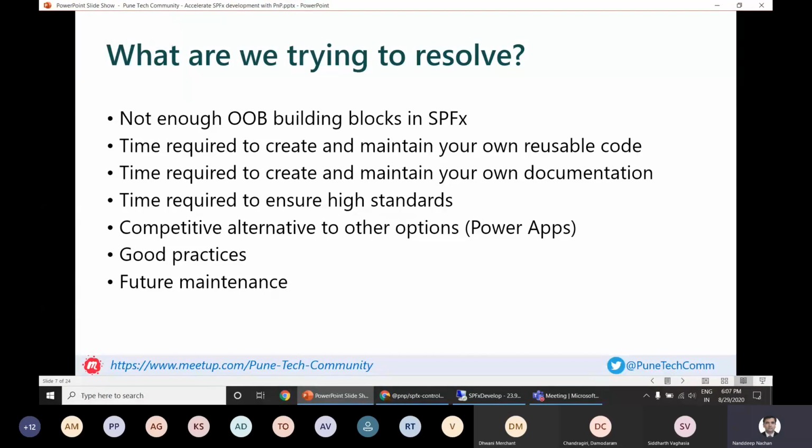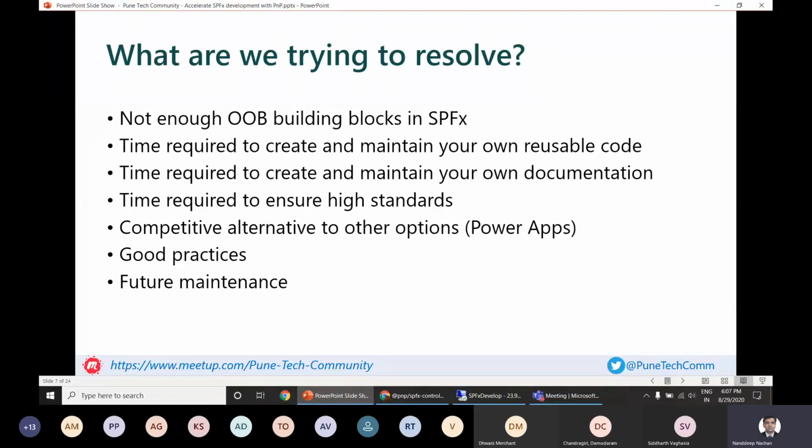Because in classic SharePoint we have control over master page layouts, everything. We can inject our JavaScript wherever we want and get the things done. But in modern SharePoint we have everything under more governance or more control, wherein you cannot inject any JavaScript by which you will be able to do anything.